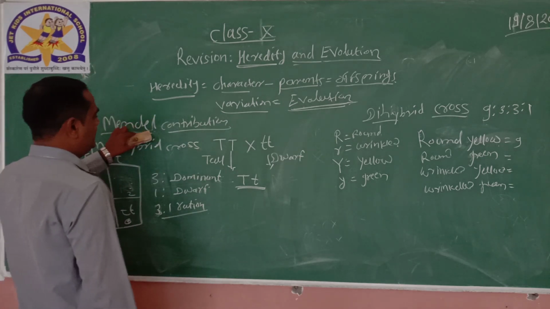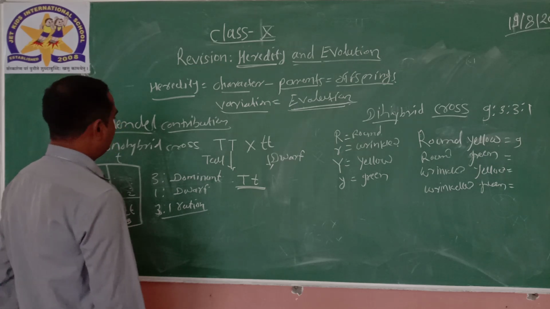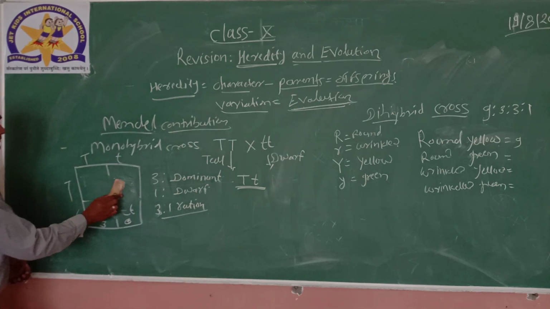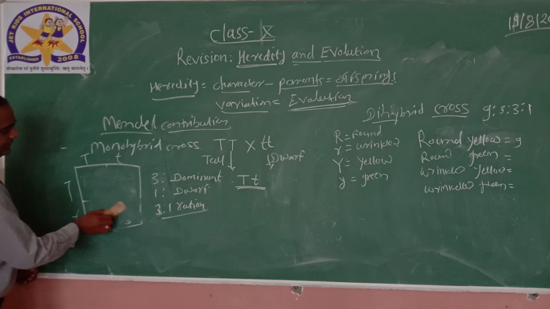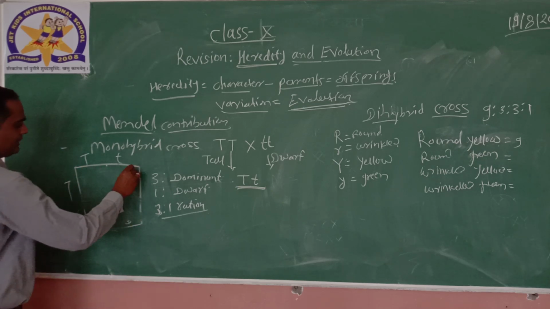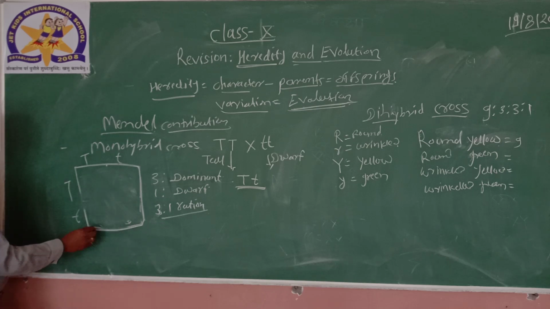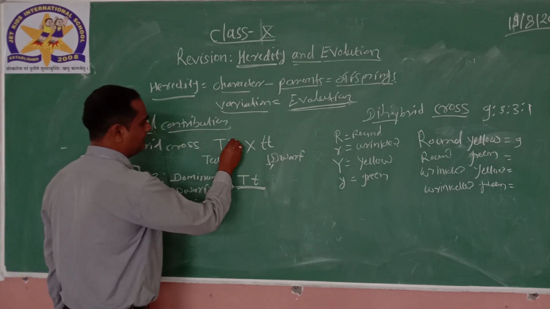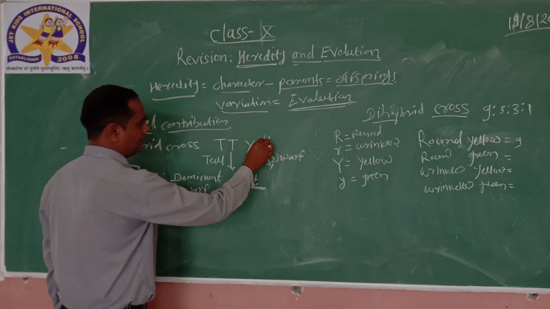As we know, there is Mendel's contribution. In Mendel's contribution, we discussed the monohybrid cross and dihybrid cross, in which Mendel selected different characters. One character pair was tall and dwarf.